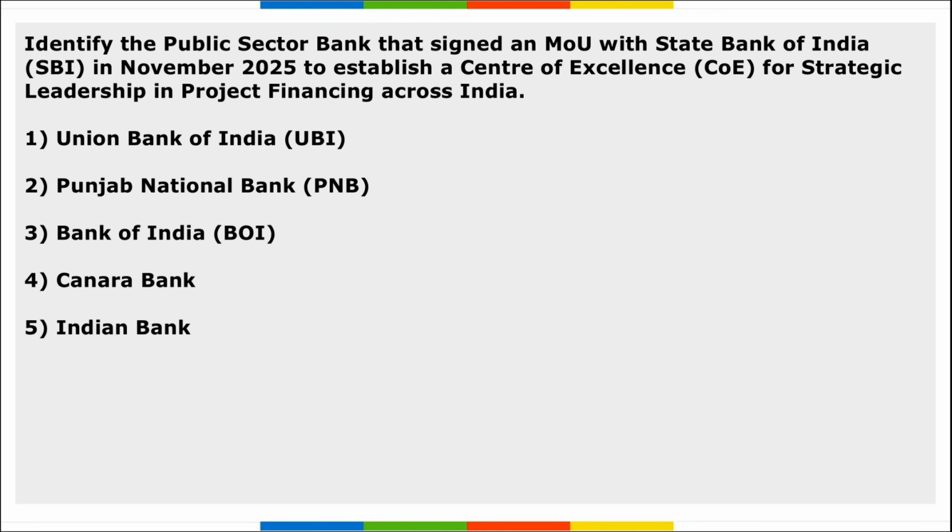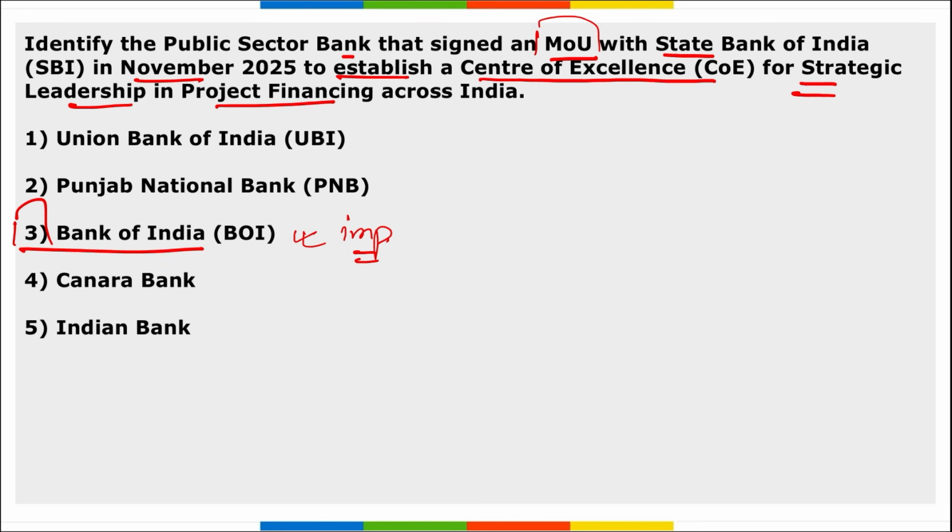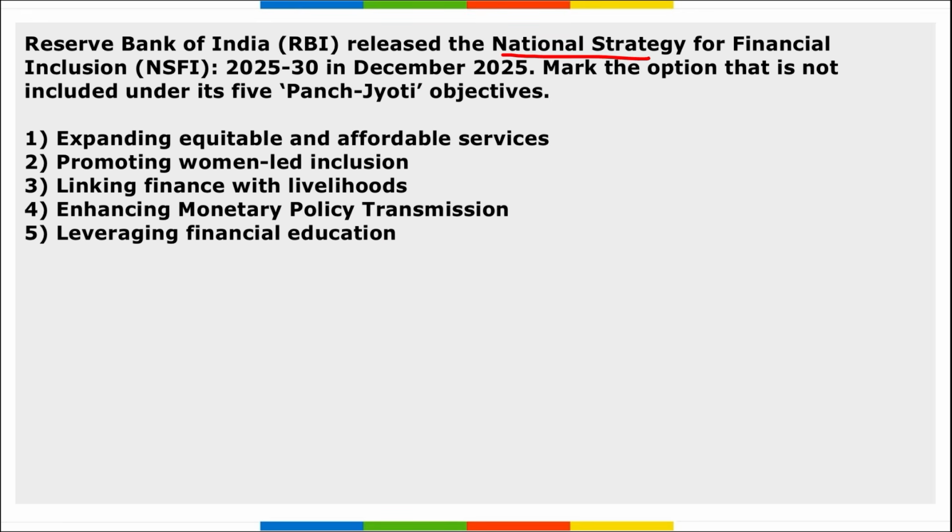Next, identify the public sector bank that has signed a memorandum of understanding with the State Bank of India in November to establish a center of excellence for strategic leadership in project financing across India. So identify that public sector bank. It is Bank of India. Take a note. Moving on, RBI released the National Strategy for Financial Inclusion 2025 to 2030 in December. Mark the option that is not included under its five Panch Jyoti objectives. So among the following, which is not included here? It is enhancing monetary policy transmission that is not included in this.